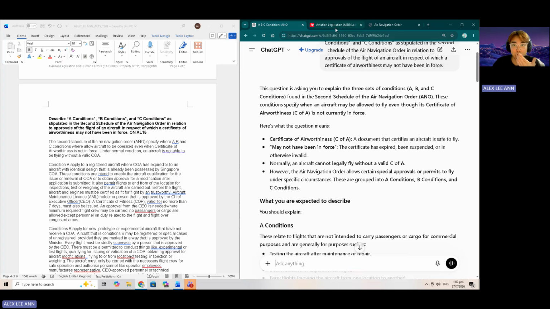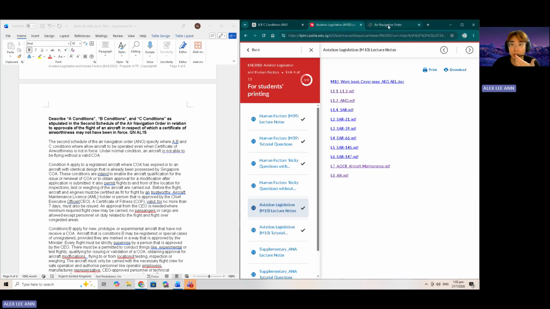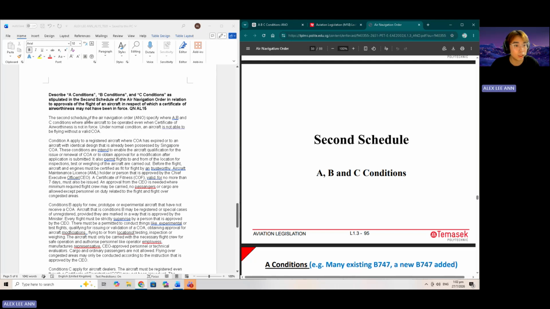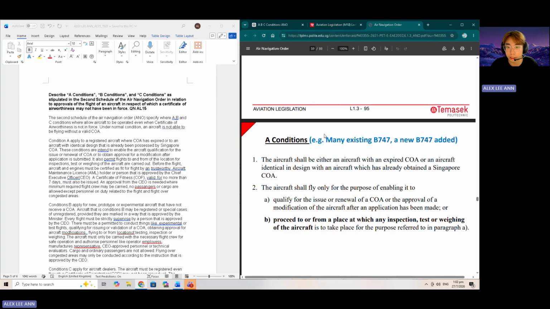Then we go to my first point, where I've used the TPLMS lecture notes. It will be under the second schedule and conditions A, B, and C for lecture 1. Condition A applies to registered aircraft where the COA, the Certificate of Airworthiness, has expired, or to an aircraft with identical design that has been possessed by a Singapore-issued COA. So it was all under here.